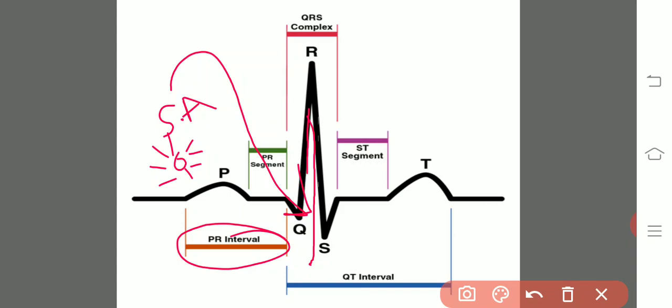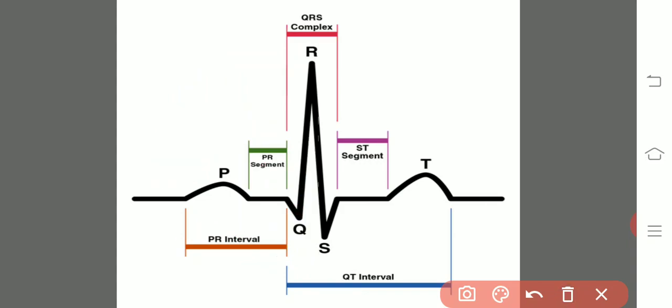Here there is an SA node and here there is an AV node. How much time it has taken is shown by the interval of P and Q, the PQ interval, which shows the time elapsed for the electrical impulse to reach from the sino-auricular node.